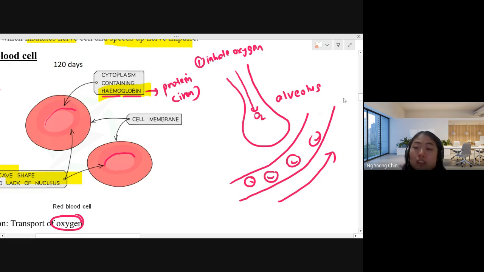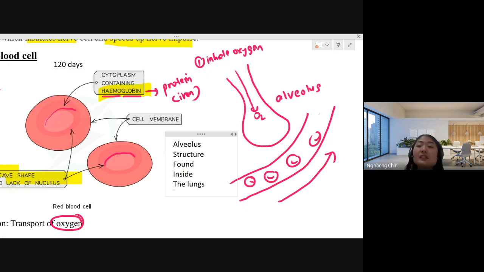Alveolus is just a structure found inside the lung.